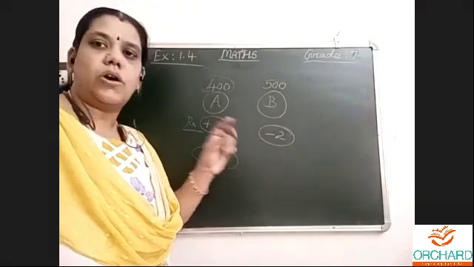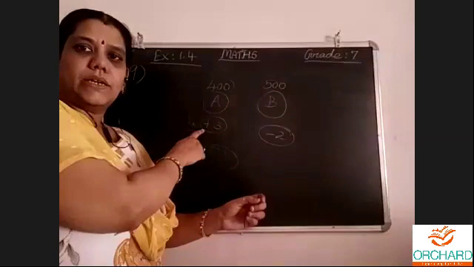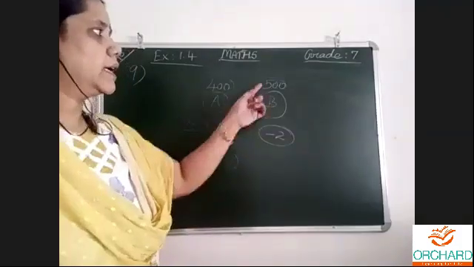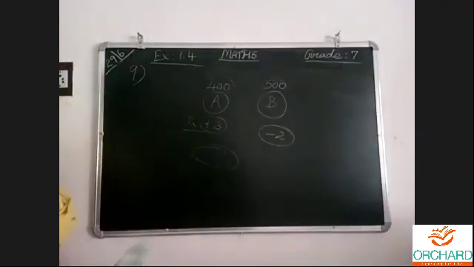Understood? -2, loss of 2 rupees. -2, 500, multiplication. Again, we have to multiply these numbers.